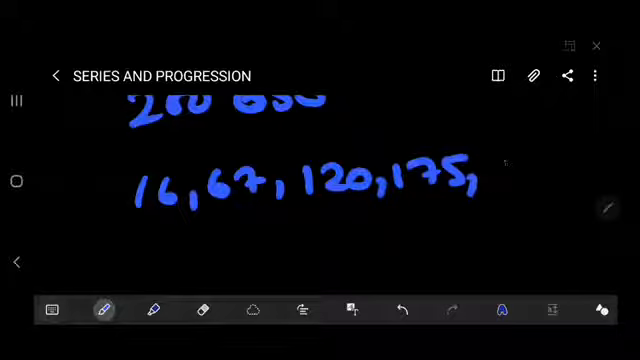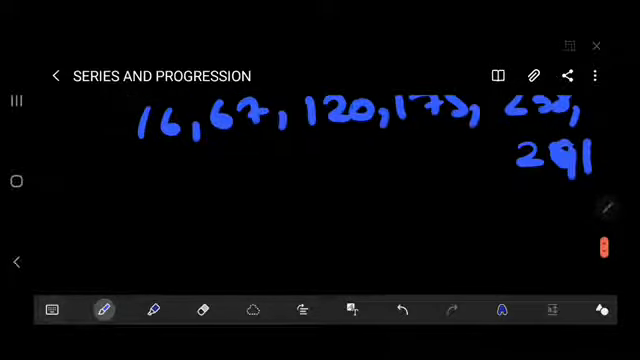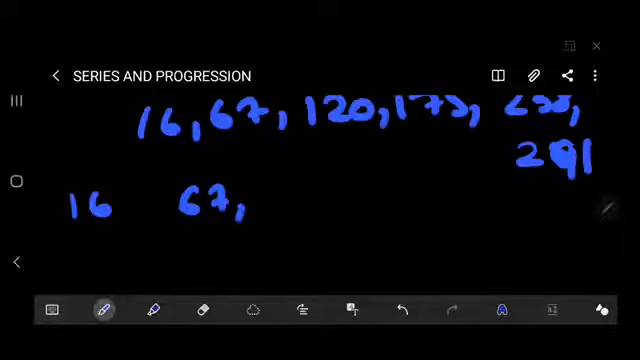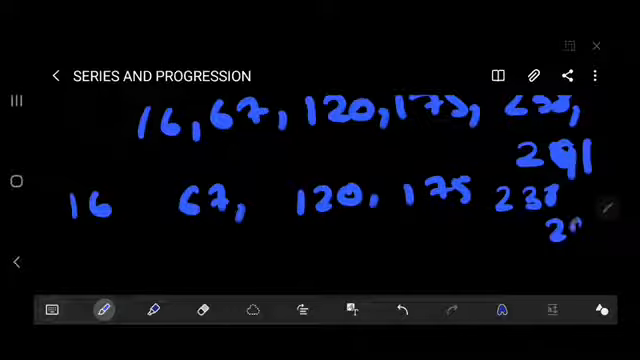So the second one is find the missing series based on the given series. Okay, so here you will get what? 16, comma 67, comma 120, comma 175, thereafter 238, thereafter 291. Okay, so how will you find 16, 67, 120, 175, thereafter 238, thereafter 291.